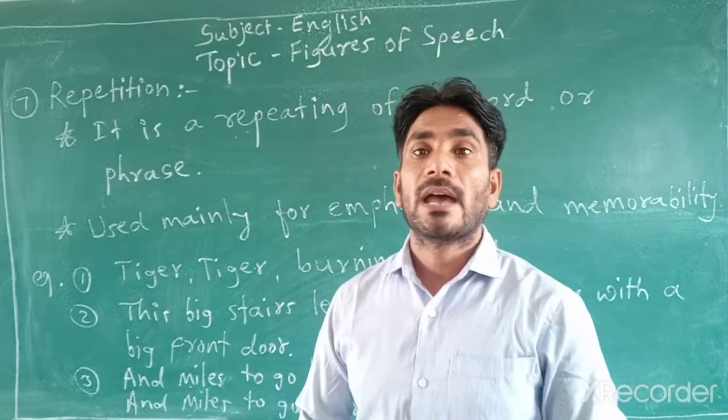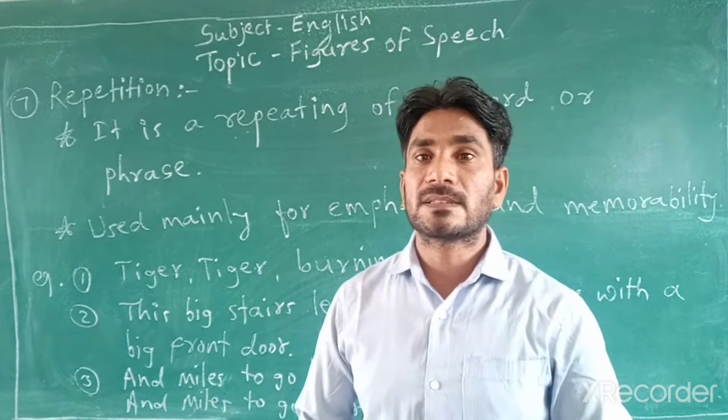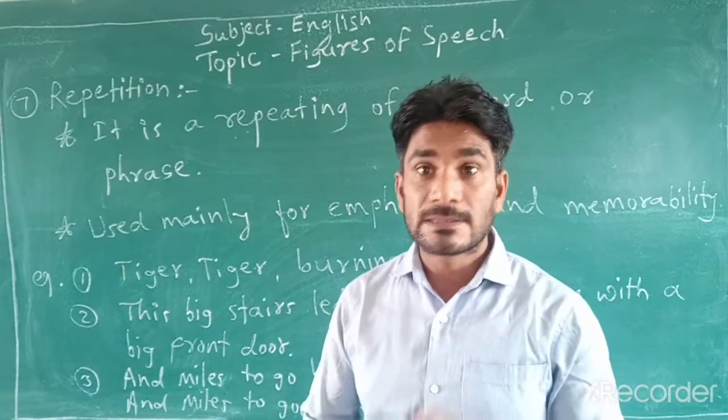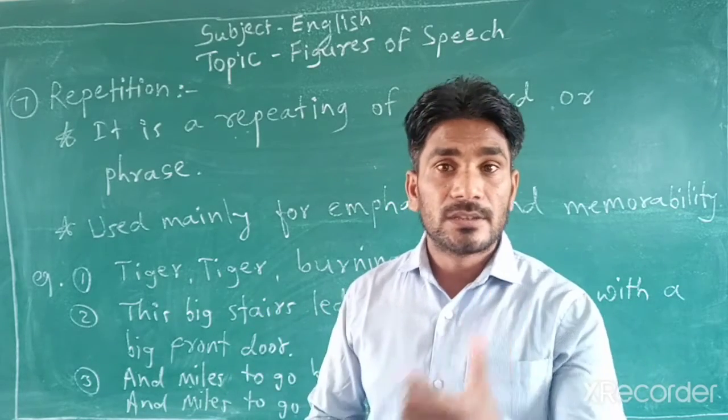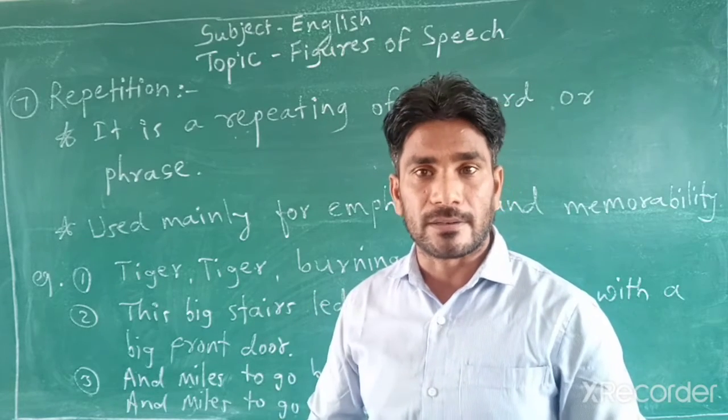That is called alliteration. For example, she sails at the seashore. S and sh, the initial sounds are repeated in the same line.